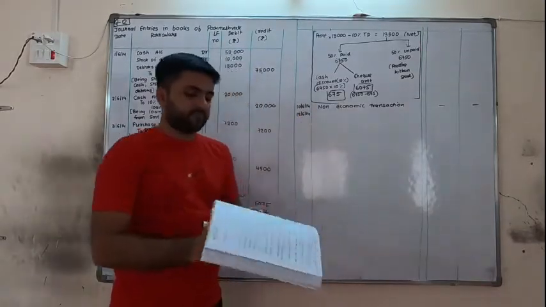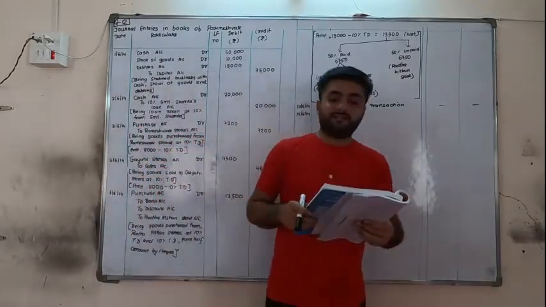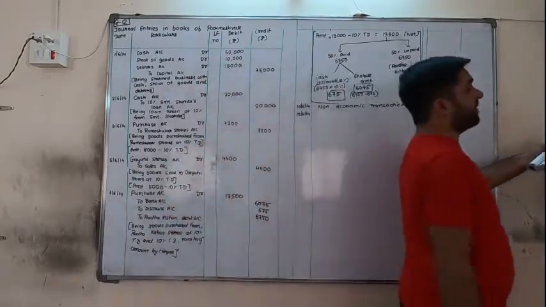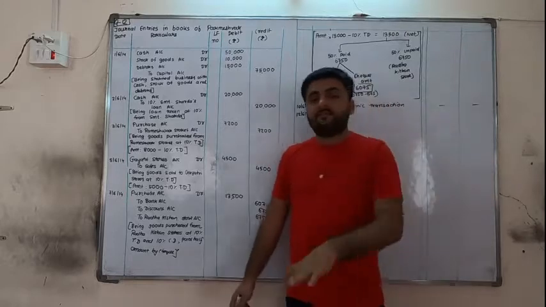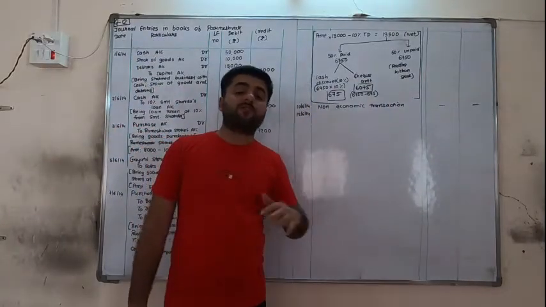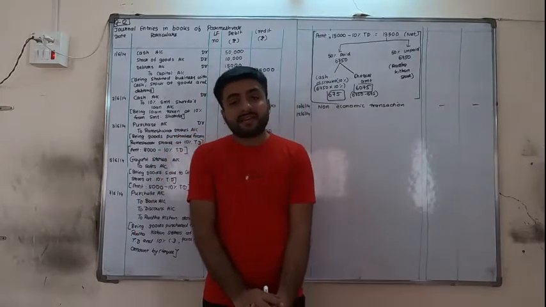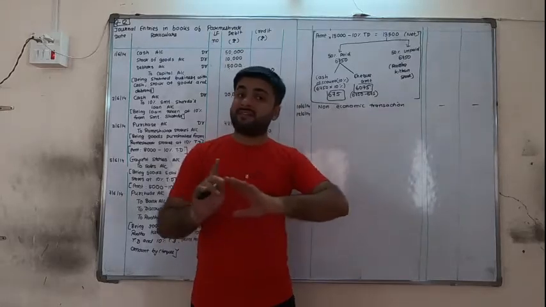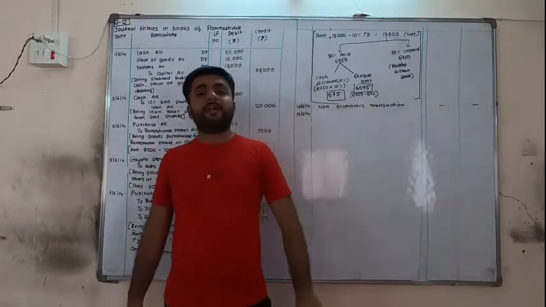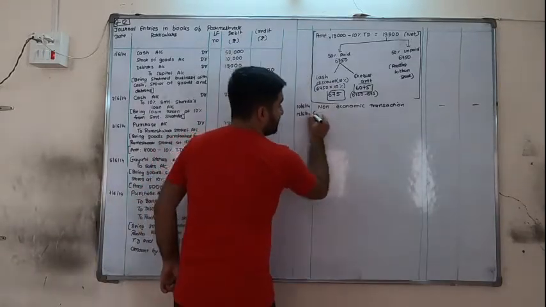Next is the 12th date, 12/6/14. As per order of Vibhuti, goods sent at 10% trade discount, paid 50 rupees carriage in cash. Now one more thing. Yesterday we did the asset sum, and in that, carriage and small expenses were added to the amount of assets. And I said it is only applicable for assets, it is not applicable for goods. Whenever we are selling goods and paying any expense, that entry is to be written separately. So here there will be two entries.